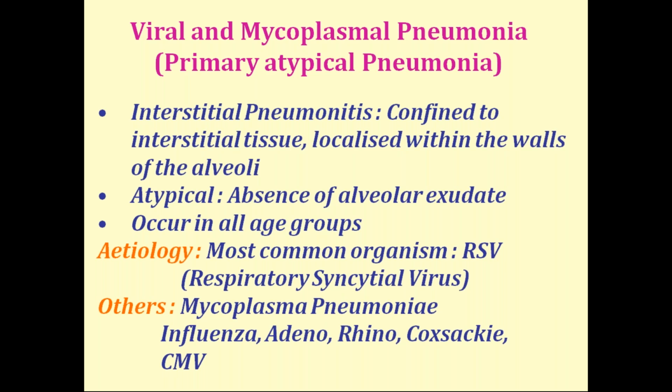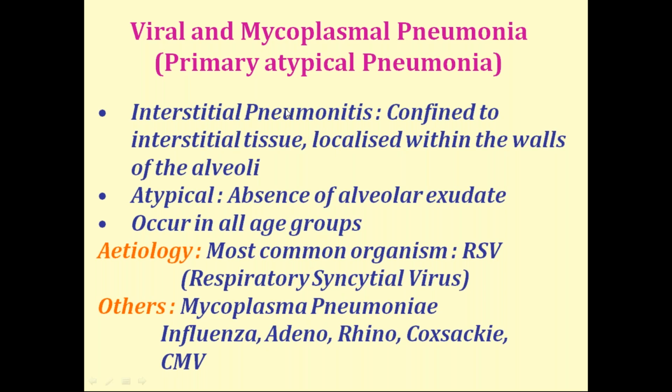So that's about bronchopneumonia. Then coming to viral and mycoplasmal pneumonia, it usually causes interstitial type of pneumonia, which means the interstitial part is affected. It is confined to the interstitial tissue, localized within the walls of the alveoli. So here there is no exudate. In bronchopneumonia and lobar pneumonia, you will see alveolar exudate, but here there is no exudate. It occurs in all age groups. The most common organism causing this atypical pneumonia is respiratory syncytial virus. Less common etiological organisms are mycoplasma, influenza, adenovirus, and so on.